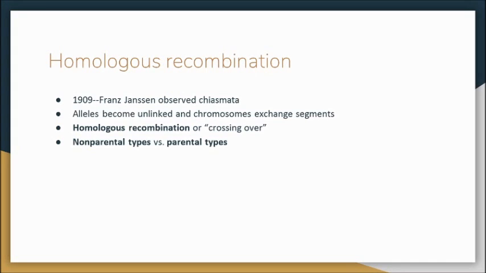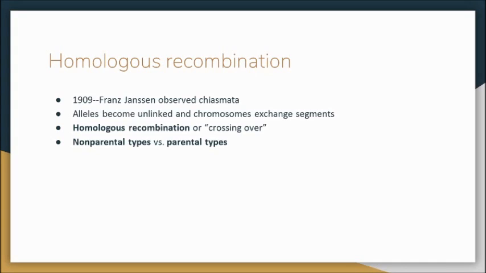We have previously talked about homologous recombination, or crossing over. In 1909, Franz Janssens observed chiasmata, which is the point where chromosomes are in contact with each other and where they may exchange segments. Alleles can become unlinked and chromosomes can exchange segments, and this is homologous recombination, or crossing over.